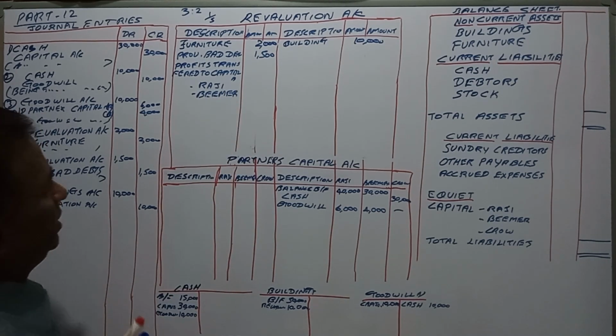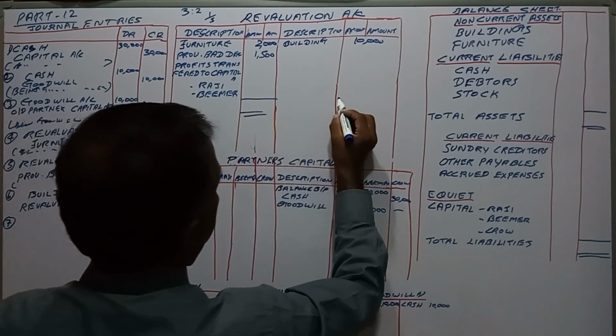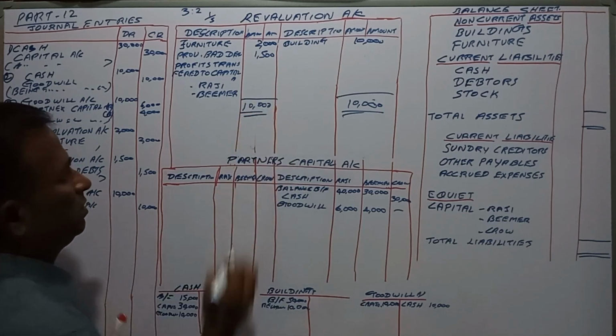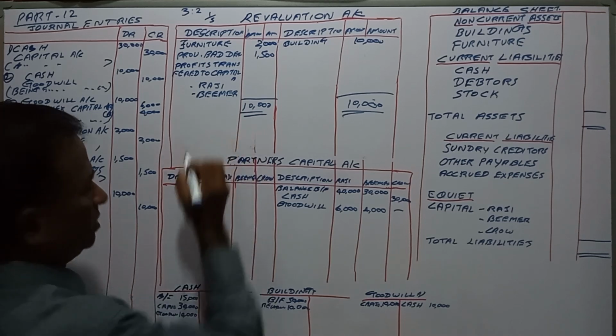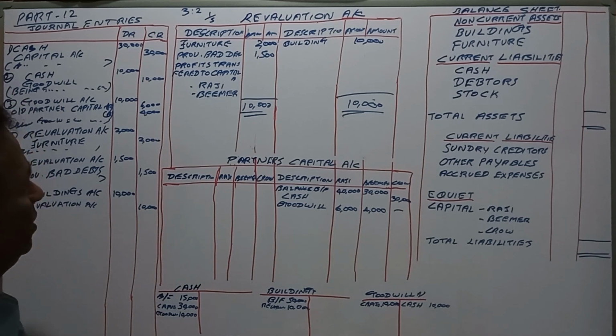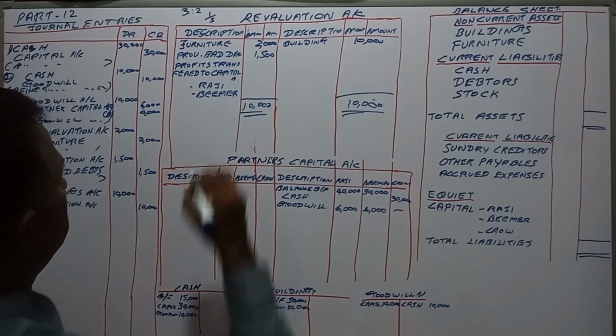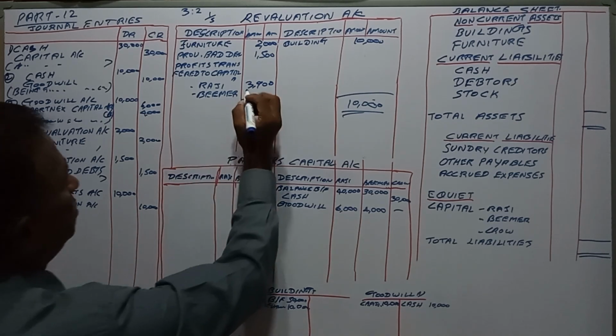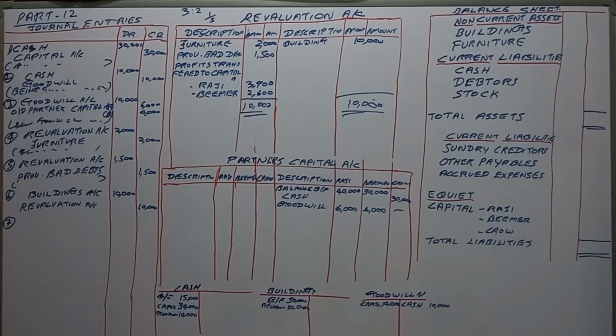We have to balance this amount: 10,000, right? 6,500 is the balance. 6,500 divided by 5 is 1,300, so 3,900 for Raji and 2,600 for Beamer, profit share.